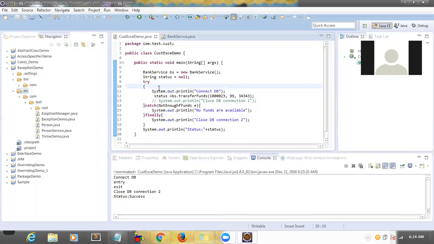When you are running the program, that time only it will throw, based on the data. So these exceptions are called runtime exceptions. Now I will give one more example for compile time exceptions.